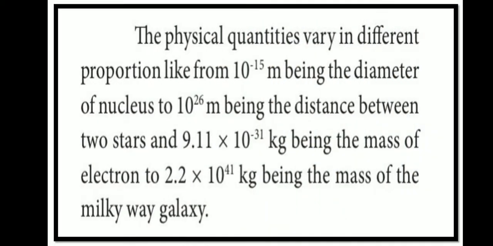The physical quantities vary in different proportions, like from 10 to the power minus 15 meter being the diameter of a nucleus, to 10 to the power 26 meter being the distance between two stars, and 9.11 into 10 to the power minus 31 kilogram being the mass of an electron, to 2.2 into 10 to the power 41 kilogram being the mass of the Milky Way galaxy.